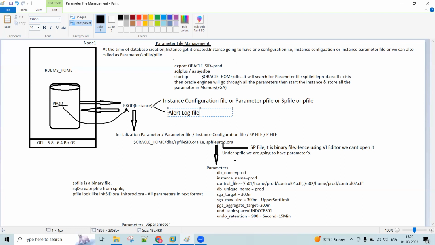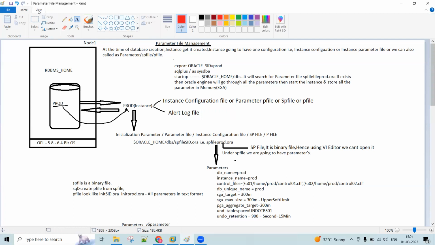So all the parameters reside under the parameter file. By default, for every database there will be one parameter file. What is the location of the parameter file? This is a very important location, and we have to remember it: ORACLE_HOME/dbs. This is the location for the parameter file.